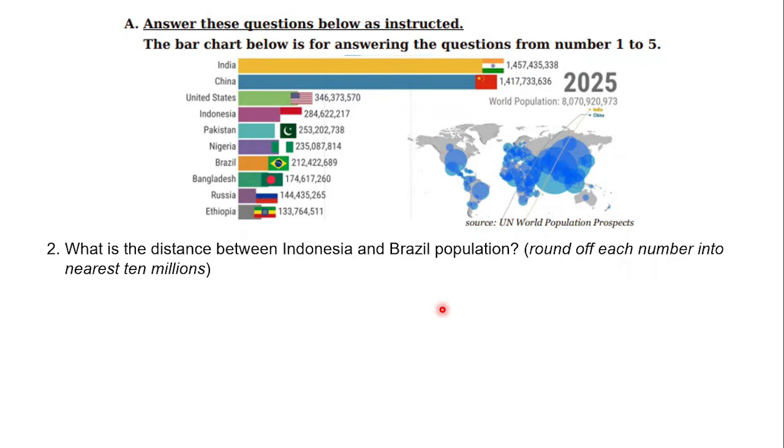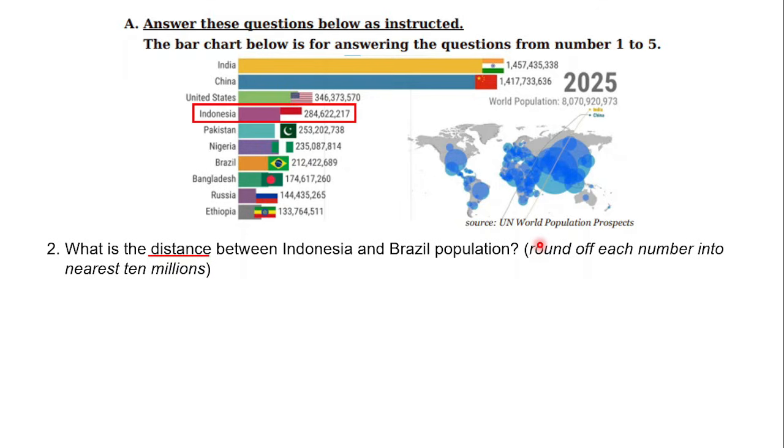Okay, let's go to number two. Still on the same data, on the same bar chart here. Now for number two, what is the distance between the Indonesia and Brazil population? And it has an instruction: round off each number to the nearest 10 millions. So after you find the numbers, before you calculate the distance, first of all, you have to round off each number to the nearest 10 millions.